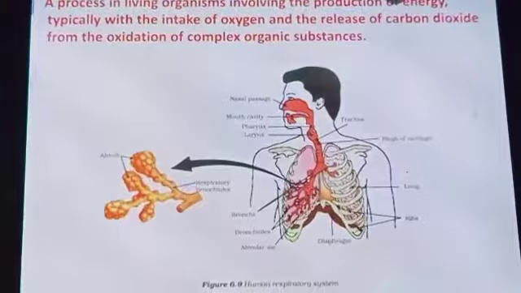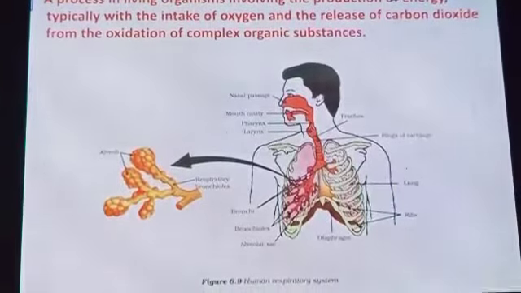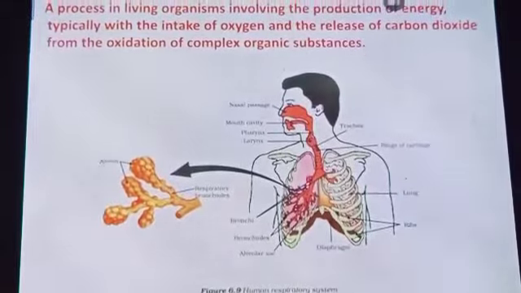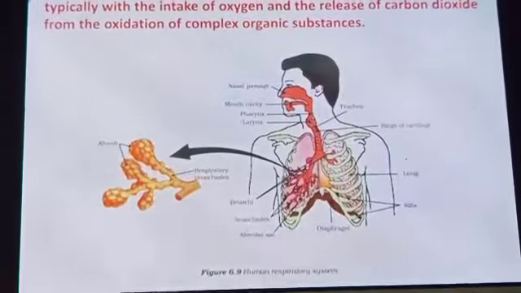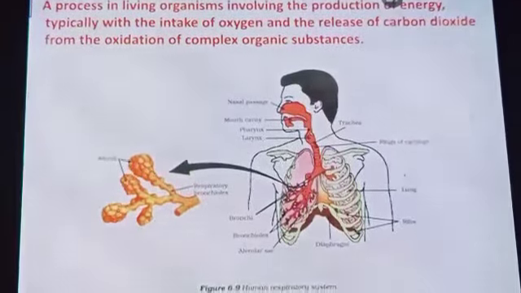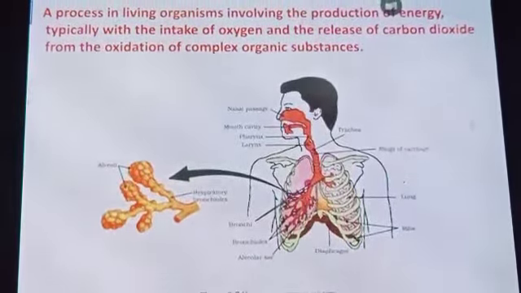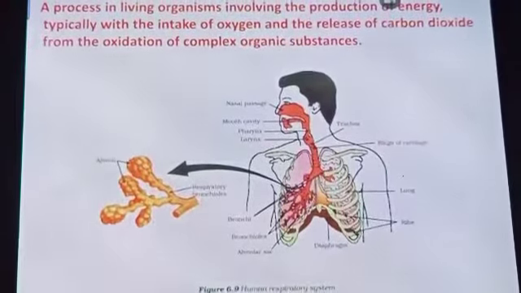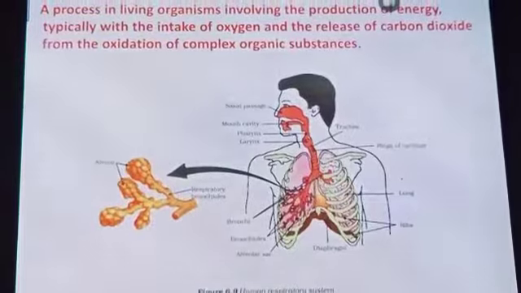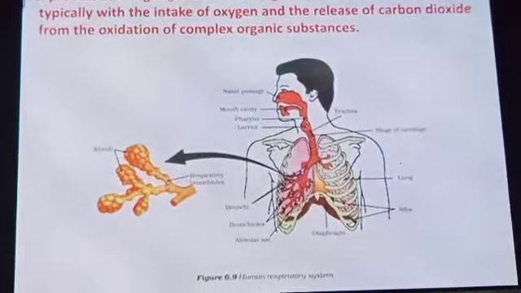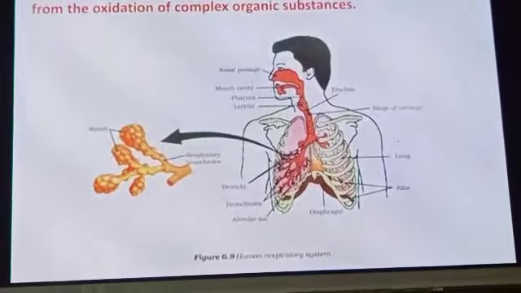Fishes take in water through their mouths and force it past the gills, where the dissolved oxygen is taken up by the blood. So what is happening in the fish? The respiration will be faster in aquatic organisms compared to terrestrial organisms. Why? Because in the atmosphere the oxygen is freely available, but in the water it is not freely available. Therefore, they have to breathe much faster.